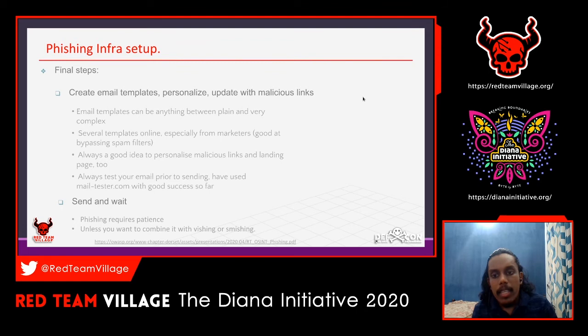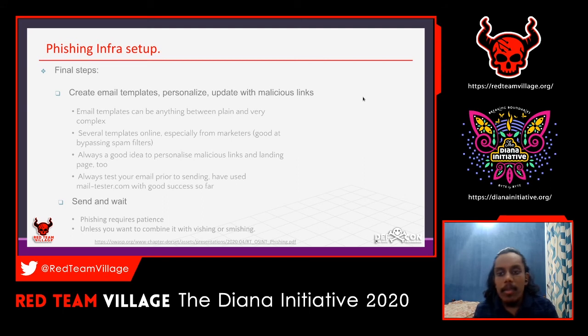The last thing that you have to do is send the phishing mail, start the campaign, and wait for it, because most of the time it will take some time to reach the particular employees, the targets.